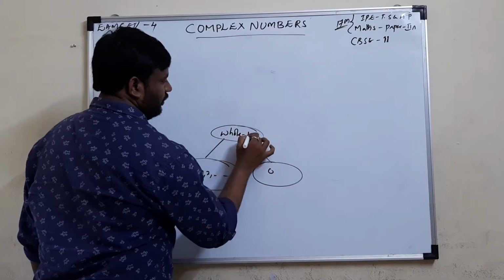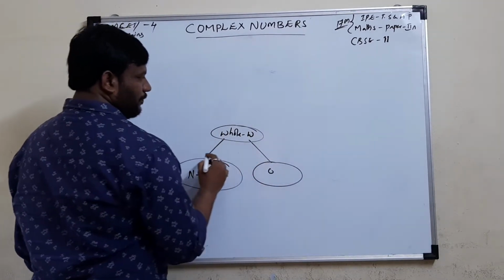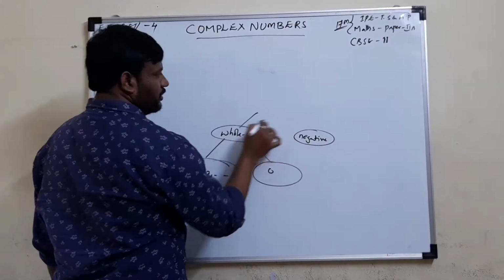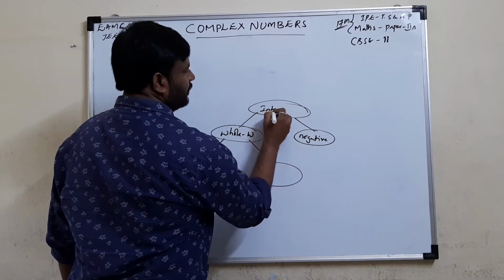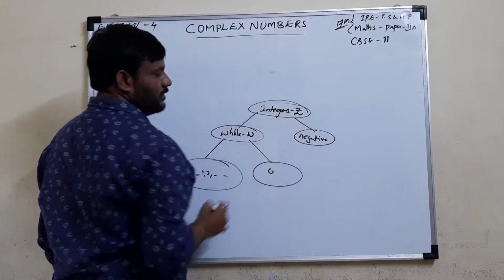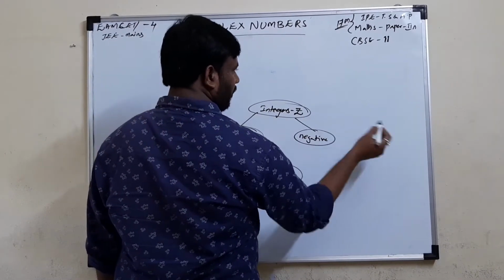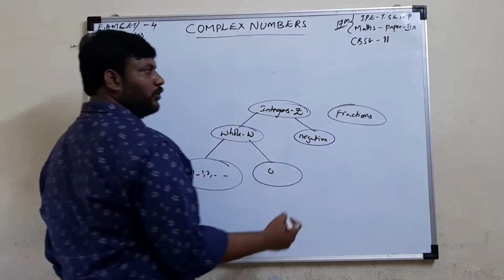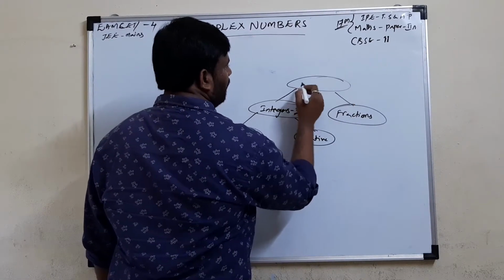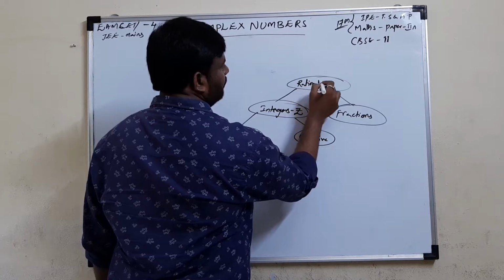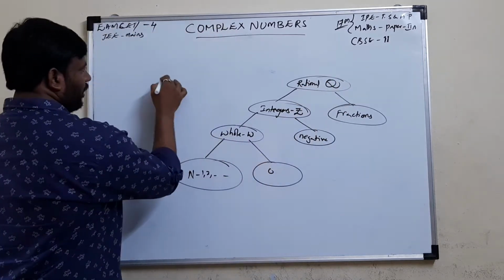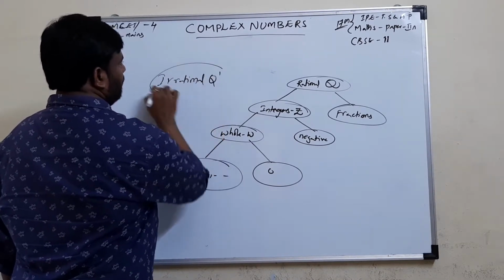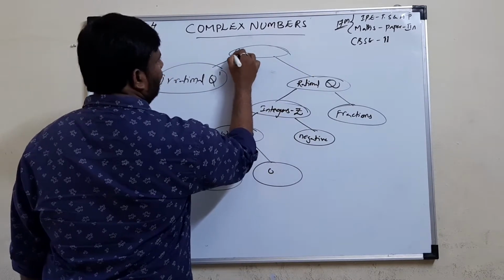Whole numbers are generally denoted by W. When we add negative numbers, such a combination we call integers, denoted by Z. When we mix in fractions in p by q form, where q is not equal to 0, such numbers are rational numbers, denoted by Q. We also know irrational numbers, denoted by Q dash. These two combined are called real numbers.